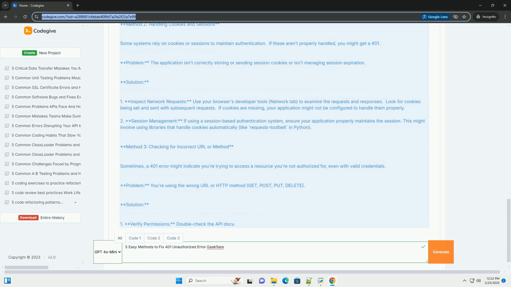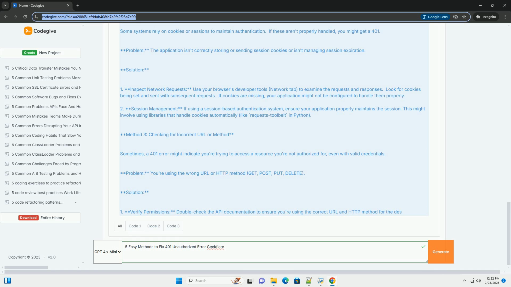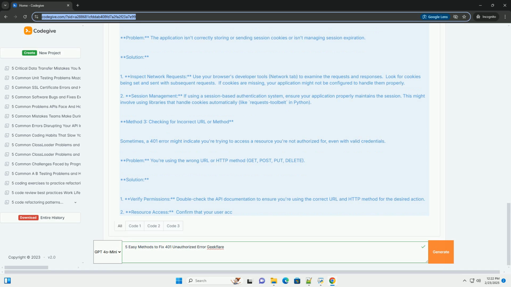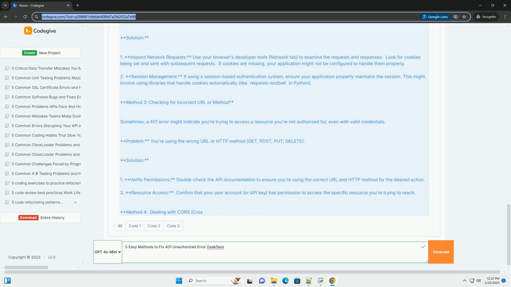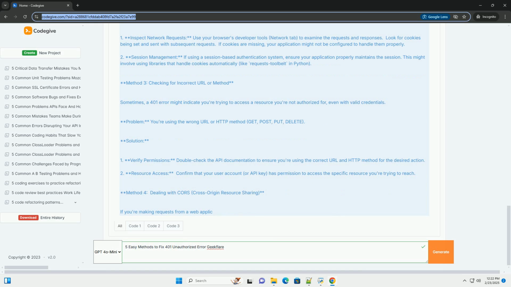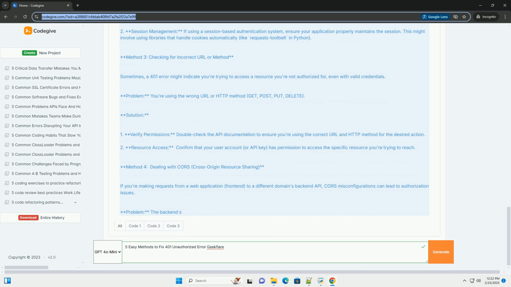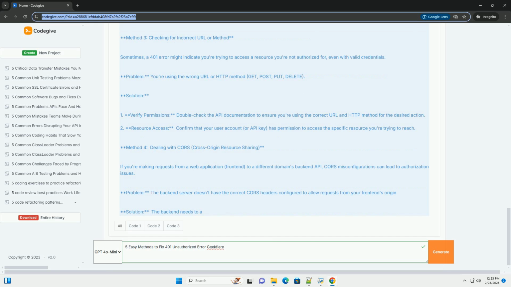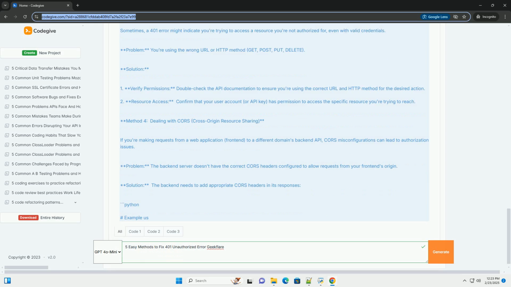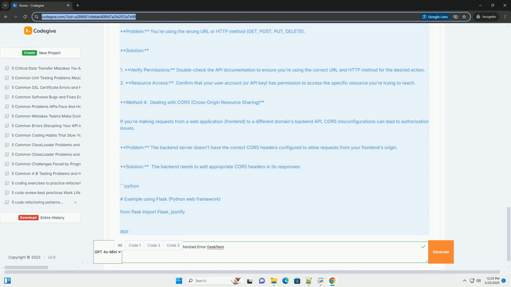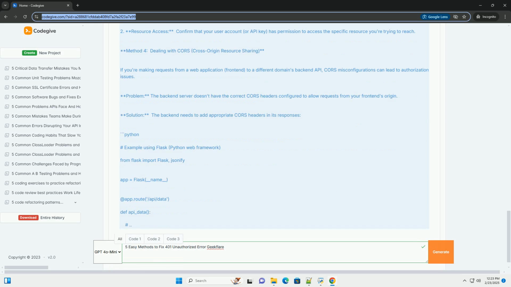Method 1, double-checking API keys and tokens, most common. This is the most frequent culprit. API keys, access tokens, and other authentication tokens often expire, are incorrectly formatted, or are simply not being sent correctly in your requests. Problem: you're using an API that requires authentication, but your key is incorrect, expired, or missing.